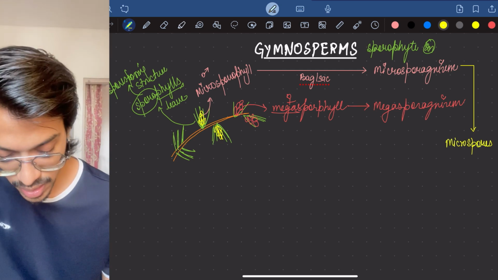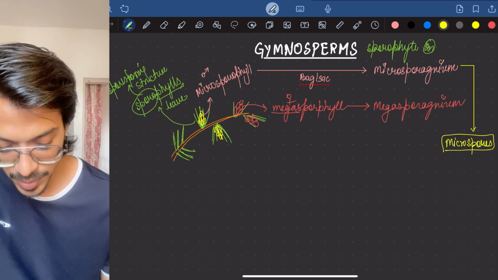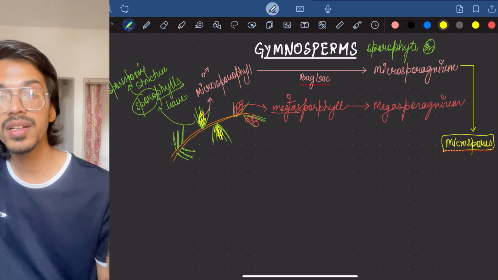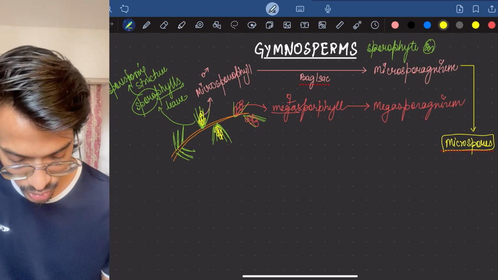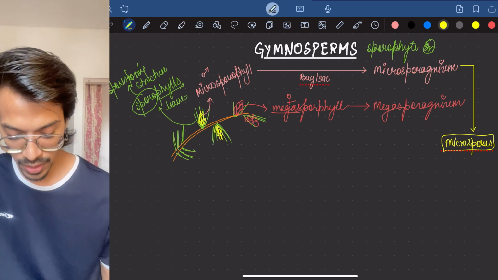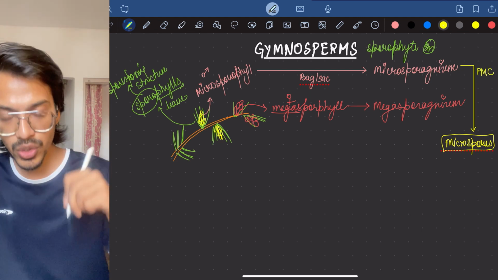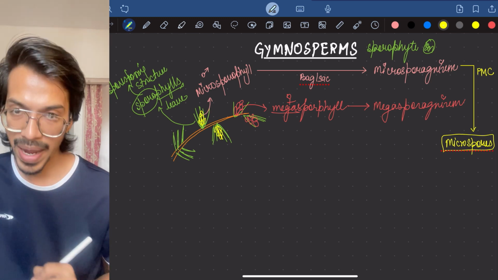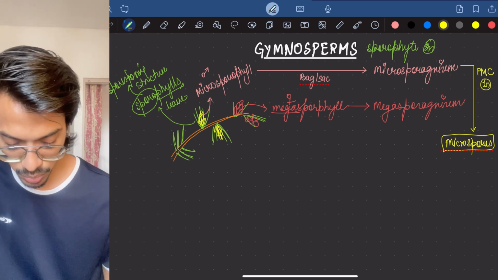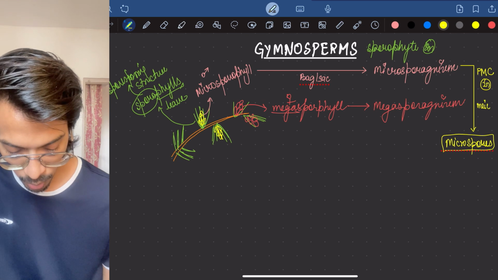That major structure is the PMC, the pollen mother cell, which is diploid. If something is diploid, it needs to make haploid, so it will do meiosis. It forms microspores. These microspores will develop into pollen grain.